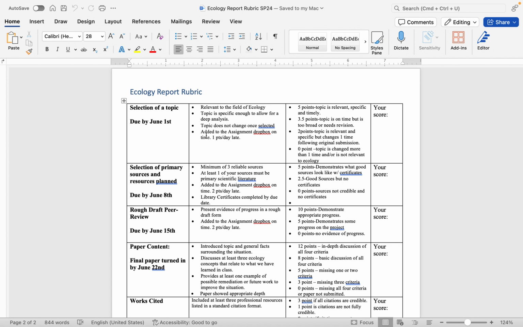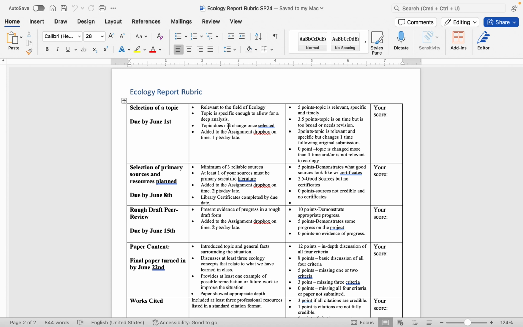But the first thing that you need to do for this project is to select a topic. It should be relevant to the field of ecology. It should be specific enough for you to get pretty deep into the topic. And once you select your topic, you need to stick with it.